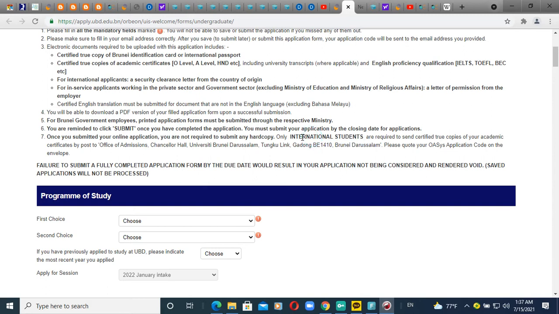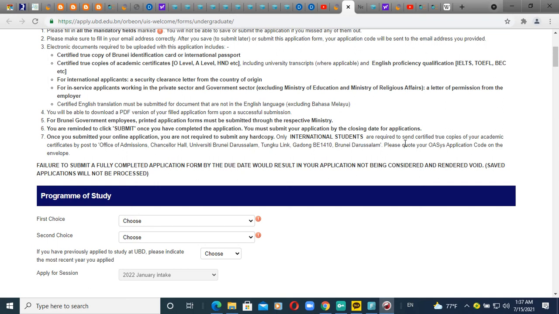They said only international students are required to send the certified true copies of their academic certificates by post. So only international students will send all of the documents by post. By post means you cannot send it by email. Remember that email means e-post, and post means you have to send your documents by courier service, okay? So this is the address. You can follow this address and then you can send it.